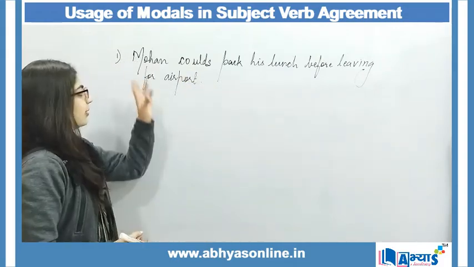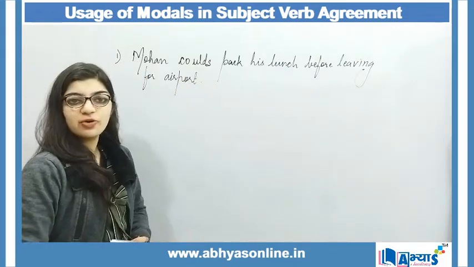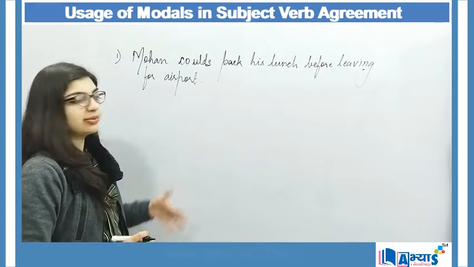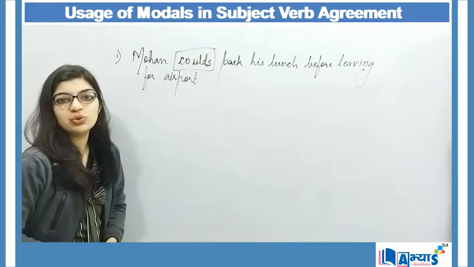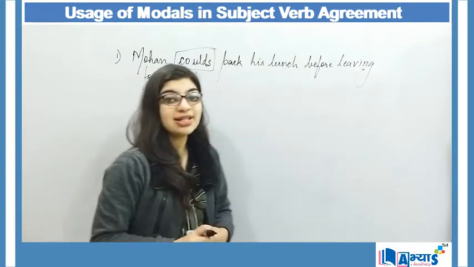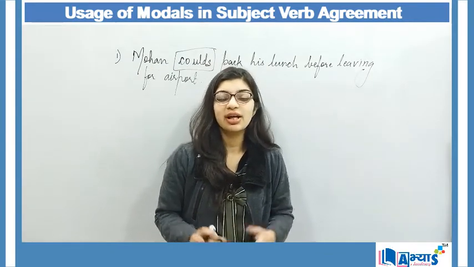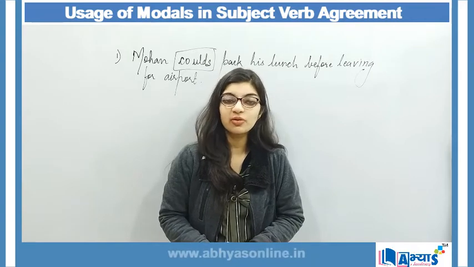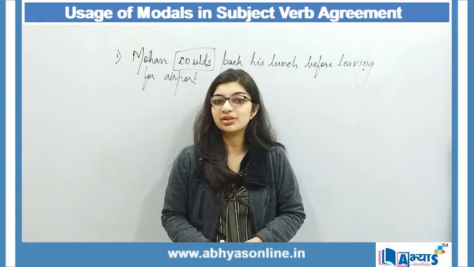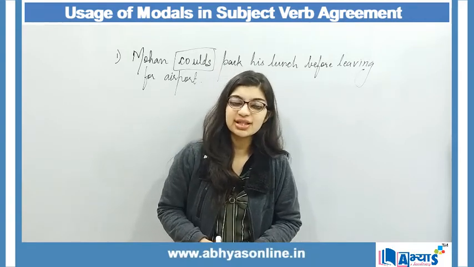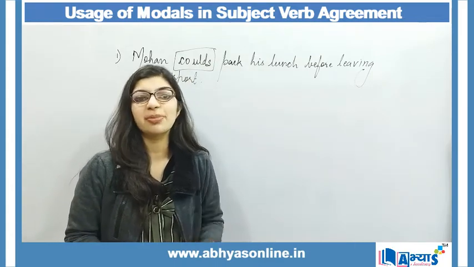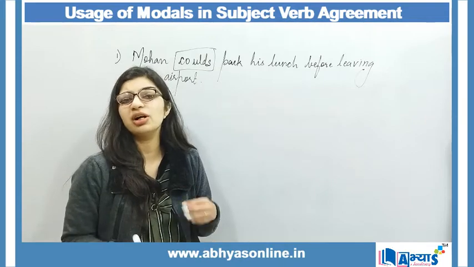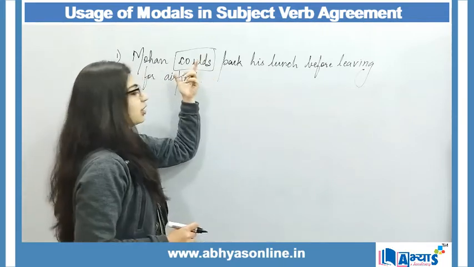Now here when I say Mohan could pack his lunch before going to airport or before leaving for airport, here again could is wrongly used, because as I've said, the modals will not change their form. They will remain as it is no matter what the formation or structure of the sentence is, whether my sentence is in past, present, or future form.